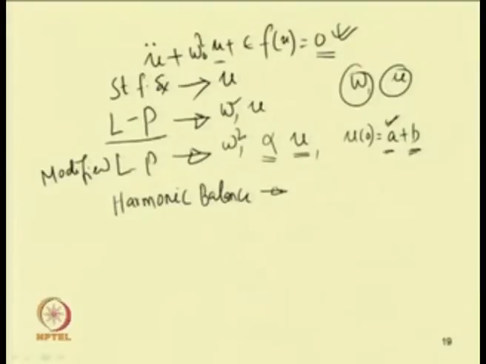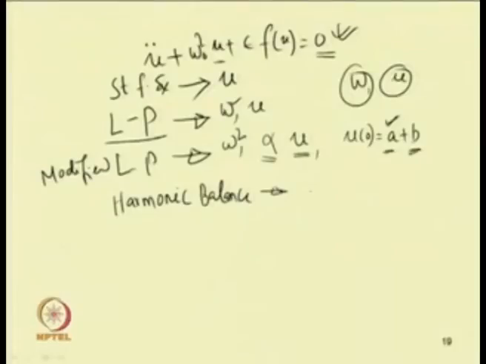And the other difficulty in the case of the harmonic balance method is that we cannot take up to higher order harmonics, due to the cumbersome nature of solving the equations. But one can use symbolic software to go for higher harmonics. Then we have used this method of multiple scales,